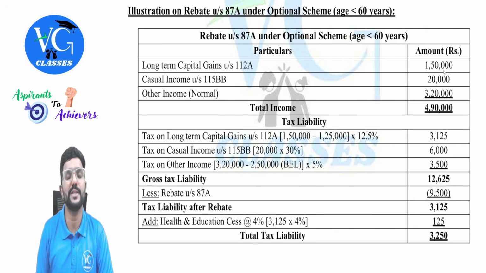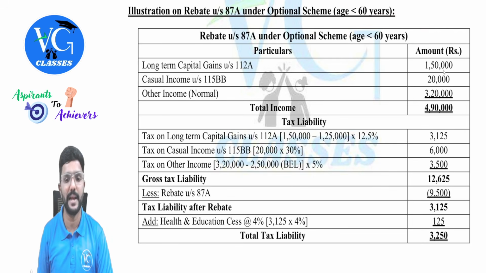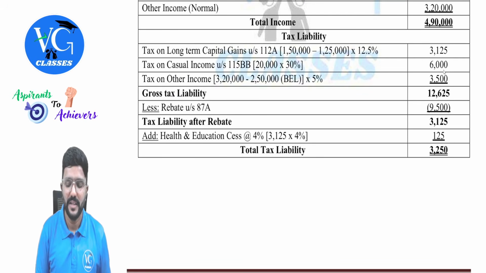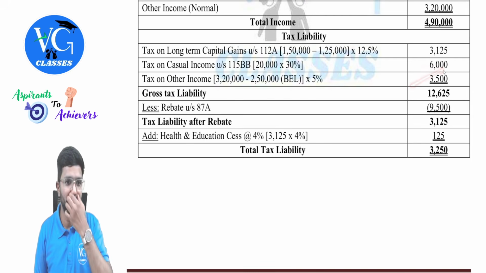Sir, what if his age is more than 60 or more than 80? Then accordingly this figure will change to 3 lakh or 5 lakh, guys. If it is 5 lakh, there is no tax here. Fine, let us stick to our case. The tax is 3,500. So gross tax liability will be 12,625, guys.